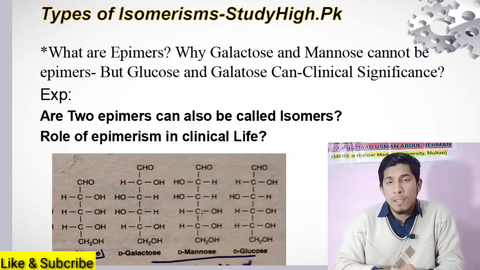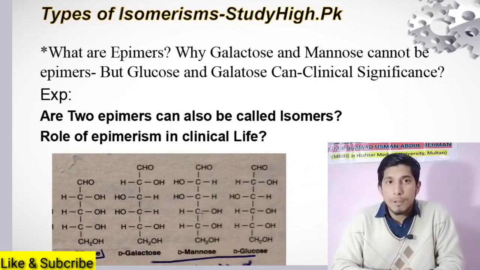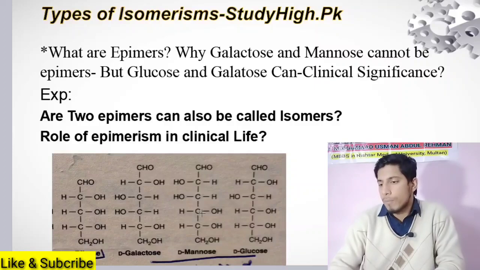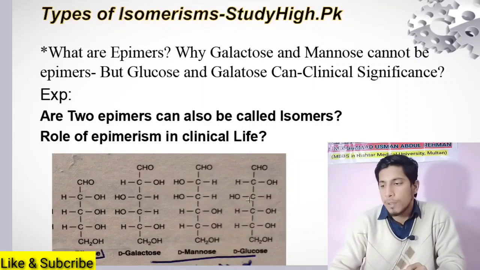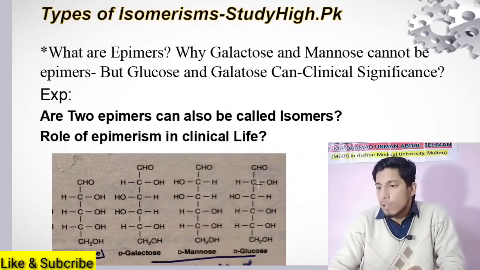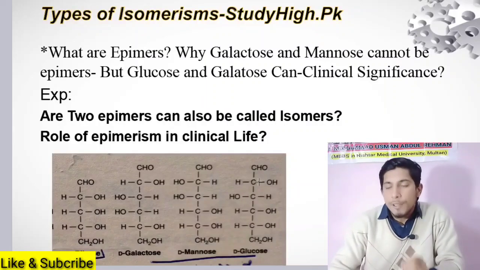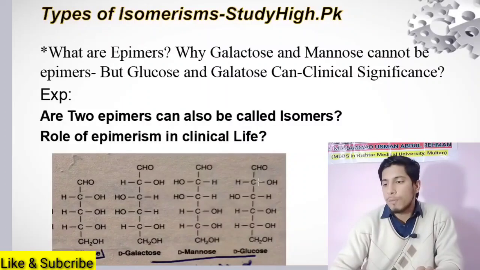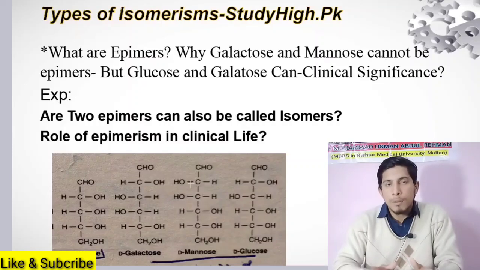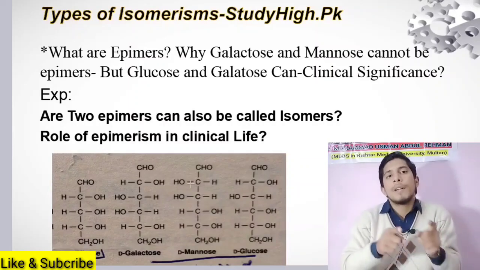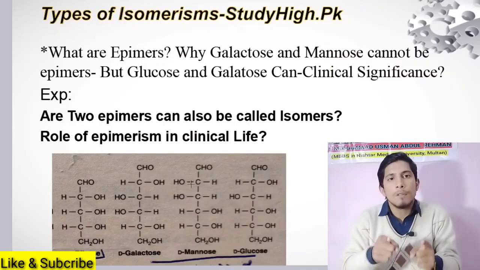Now we will see how glucose and mannose are epimers of each other. Both have an aldehyde group. Both consist of an equal number of carbons. Glucose on carbon number 2 has a different orientation of the H and OH group from mannose on carbon number 2. So glucose and mannose are carbon 2 epimers, whereas galactose and glucose are carbon 4 epimers.